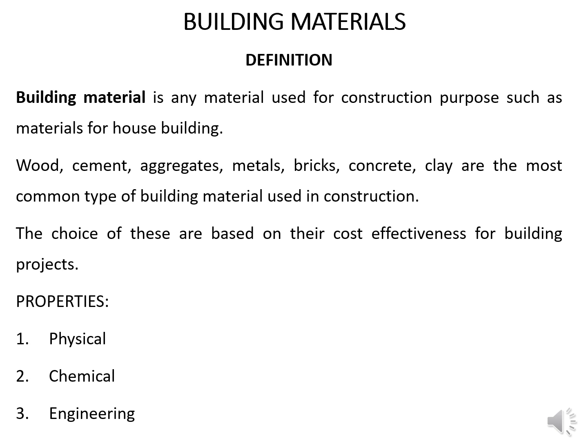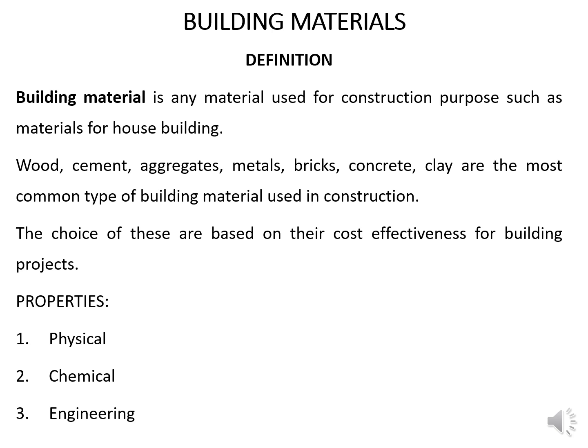So depending upon the type of the project, you are going to choose different materials, and their cost effectiveness plays an important role in the selection of building materials for the construction. Some of the properties include physical, chemical and engineering properties.